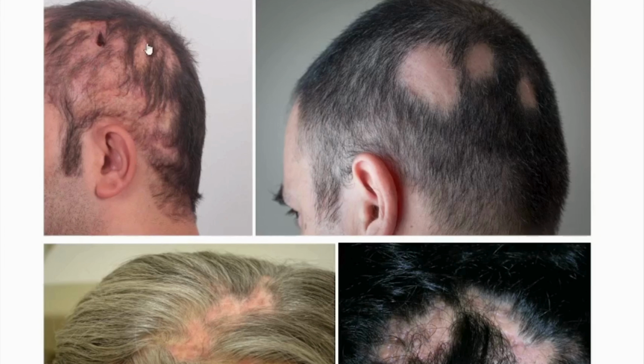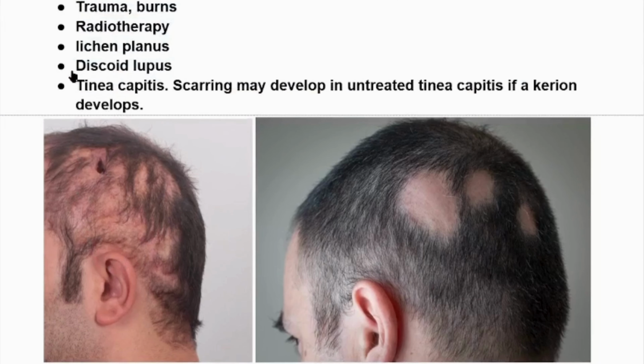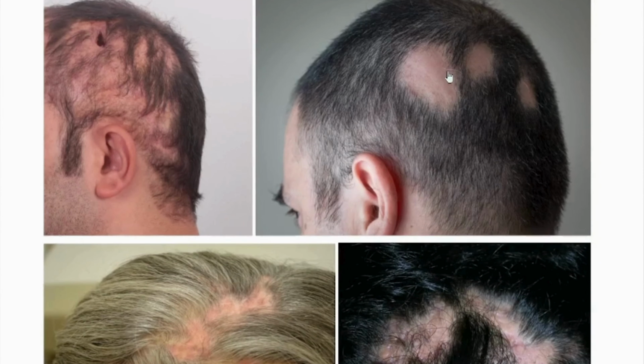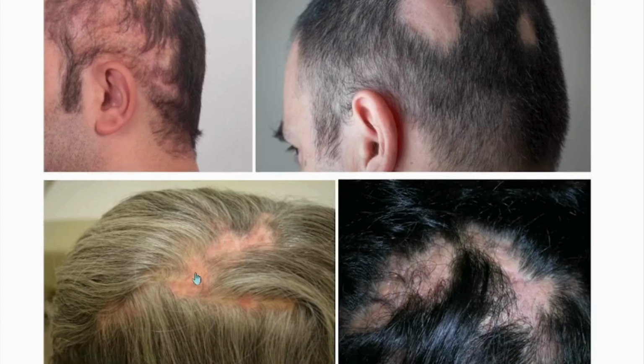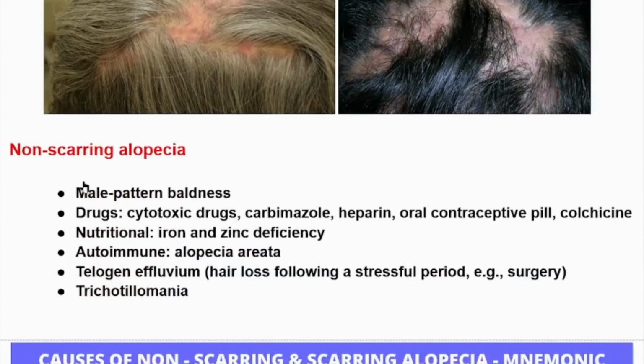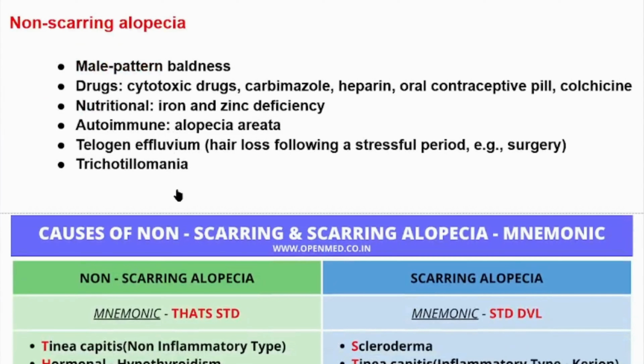Okay, here we can see different types of scarring alopecia in different patients. Here we can see scarring alopecia in these patients, maybe from tinea capitis in which a kerion has developed. Here we can see non-scarring alopecia in this patient, and here scarring alopecia in a patient with discoid lupus. Here we can see scarring alopecia in this patient also. Non-scarring alopecia, like male pattern baldness, is alopecia, but it is non-scarring.